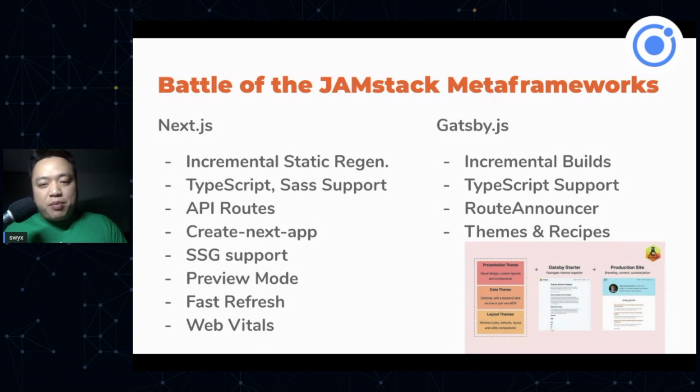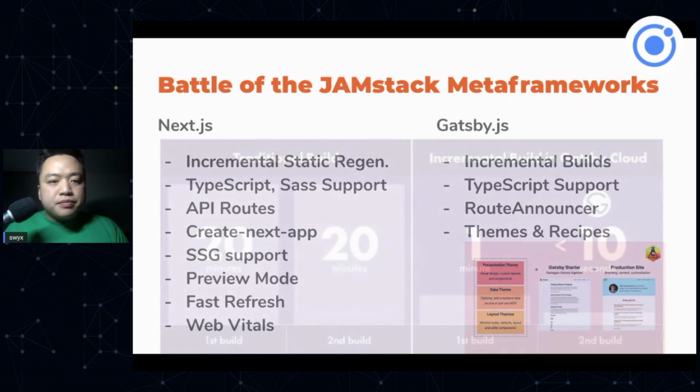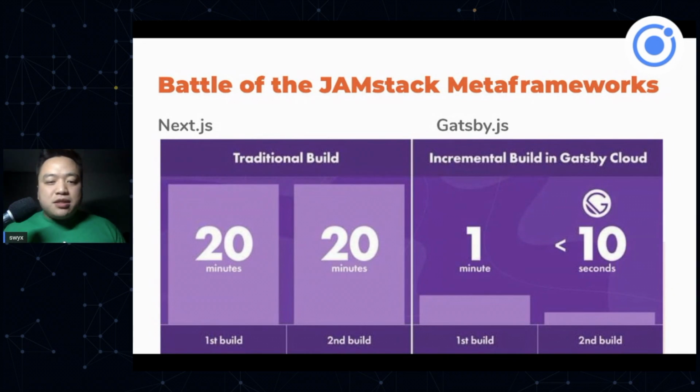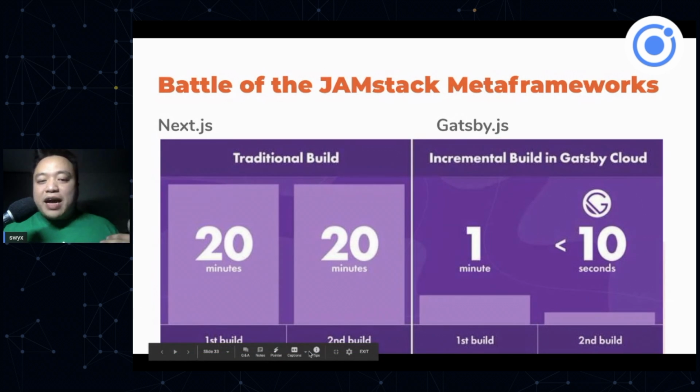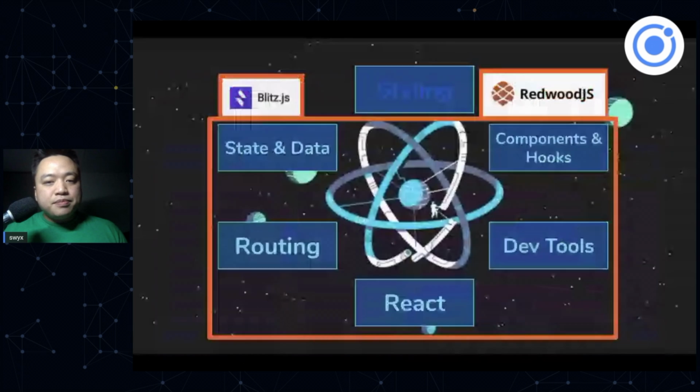Gatsby has a lot of API and a lot of plugins, but a lot of plugins that also make your initial experience easier. And the emphasis on incremental builds is a big deal, especially in the JAMstack world, because we rely on builds being fast, and they can really cut builds because they only rebuild the parts of the site that need to be rebuilt. So I think that's a very positive improvement that I see in all of the JAMstack frameworks.